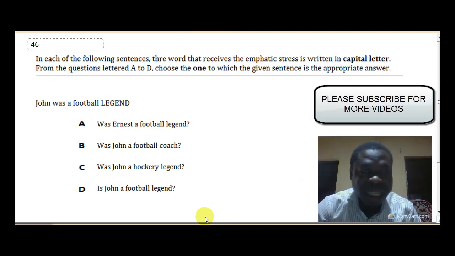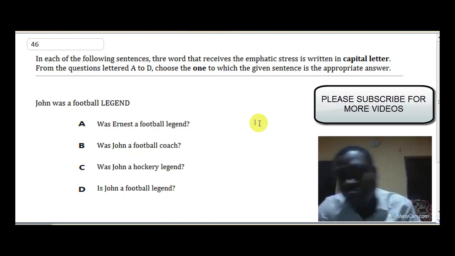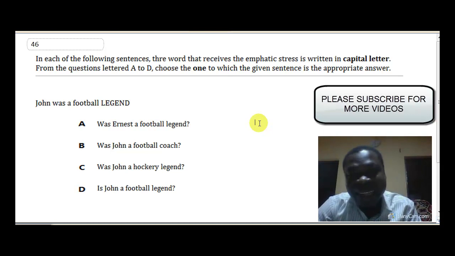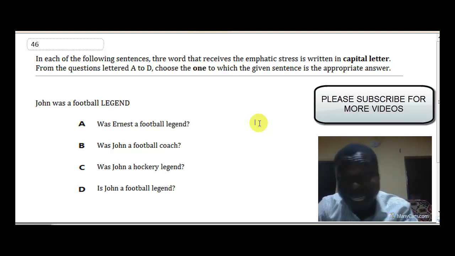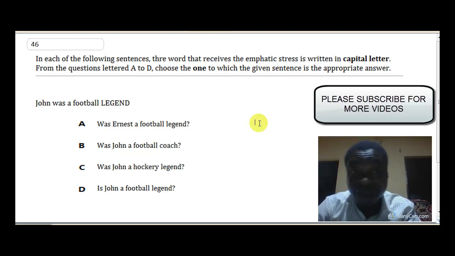John was a football legend. What is emphasized here? The word legend is emphasized. And when you are looking for your answer, you look for the one that has a word that is different from legend, a word that contrasts with legend. And that will be the answer. The other words will be present in the option that is correct; only legend will be different. Only legend will be changed.